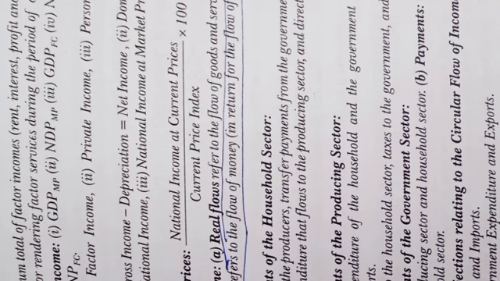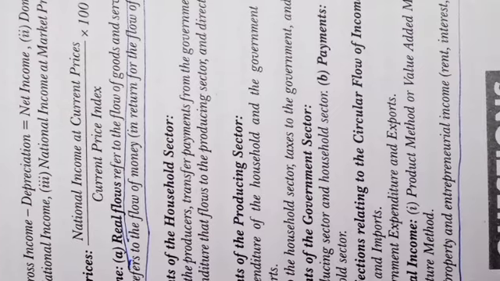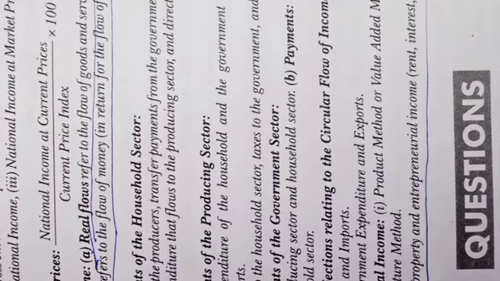National income at constant prices is equal to national income at current prices divided by current price index into 100. Now, circular flow of national income. A, real flows refer to the flow of goods and services across different sectors of the economy. B, money flows refer to the flow of money in return for the flow of goods and services across different sectors of the economy.